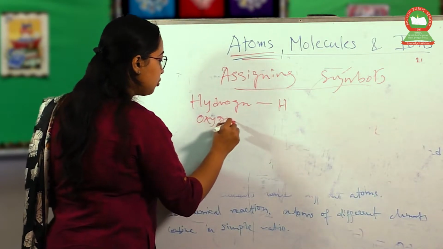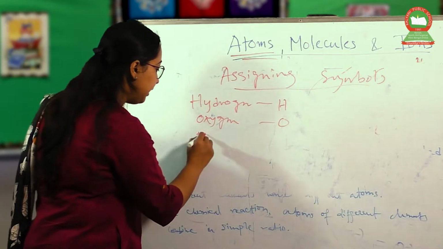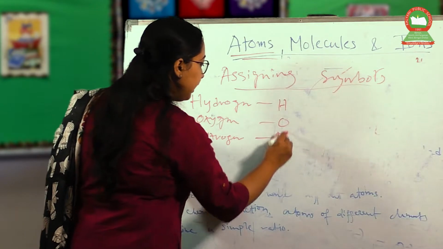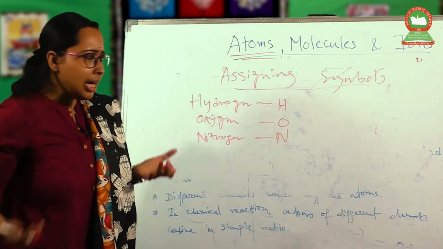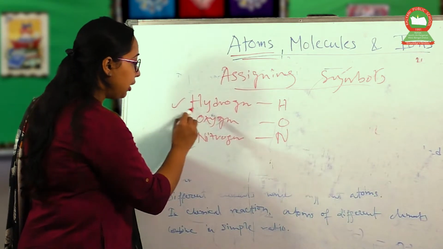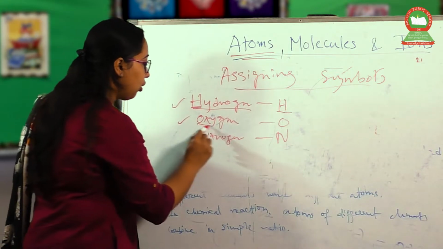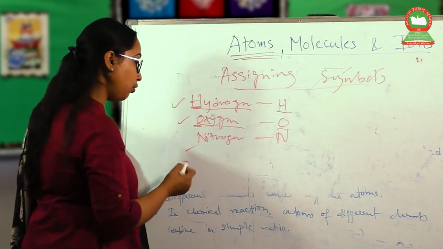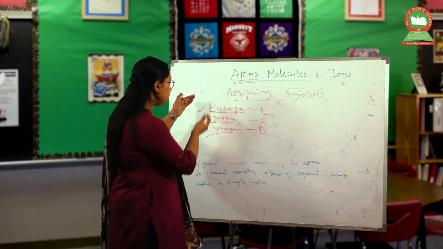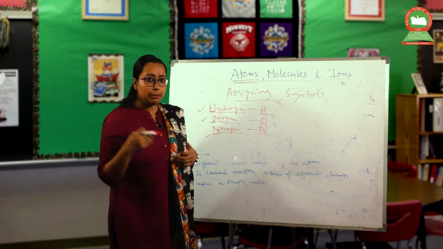Oxygen, we all know, is O. Then nitrogen: we take nitrogen in our air, about 78% nitrogen, so we take it as N. How do we assign these symbols? On the basis of their names: hydrogen starts with H, so the symbol is H, simple. Oxygen is O, nitrogen is N. For many elements, the first letter of the name is assigned.